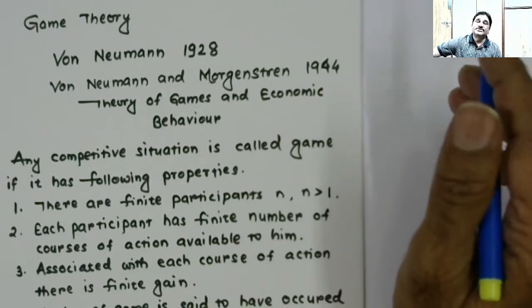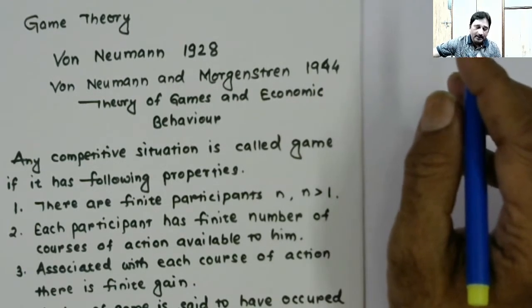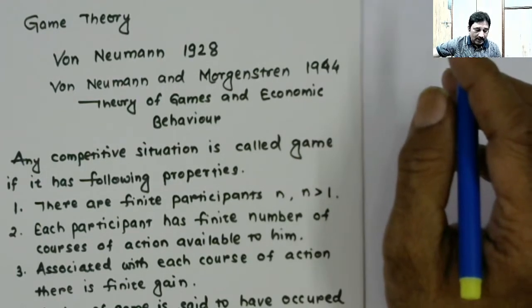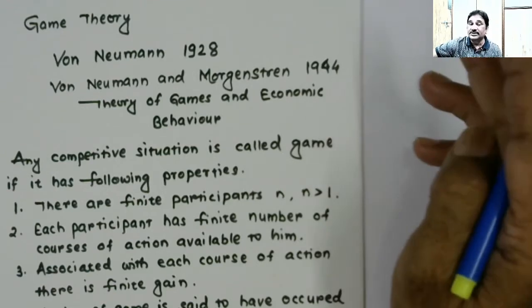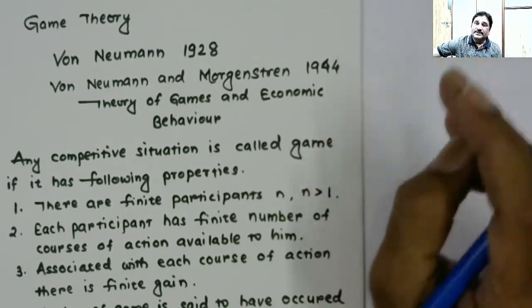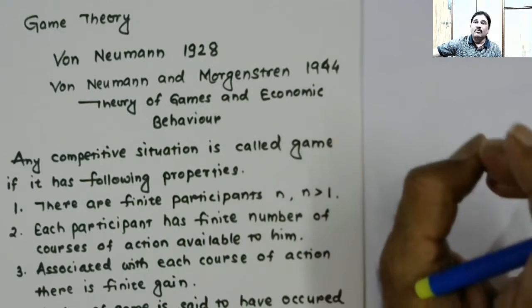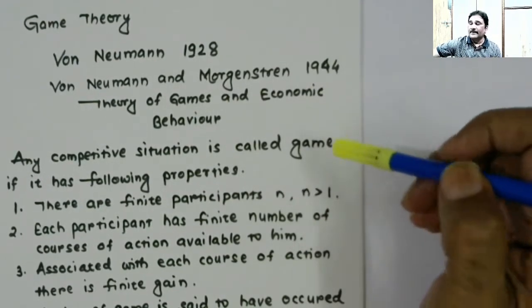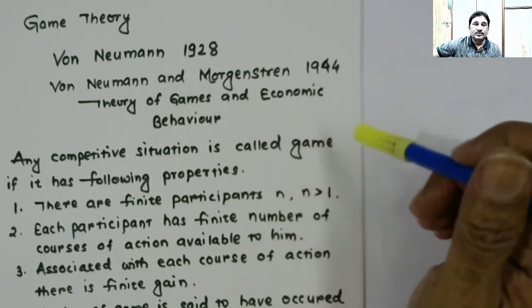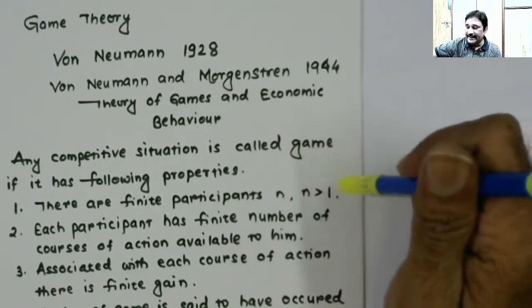There has to be the objective of winning, and if there is only one participant, then it is not a competitive situation. There has to be more than one participant. So that is the first property to be observed to call something a game.